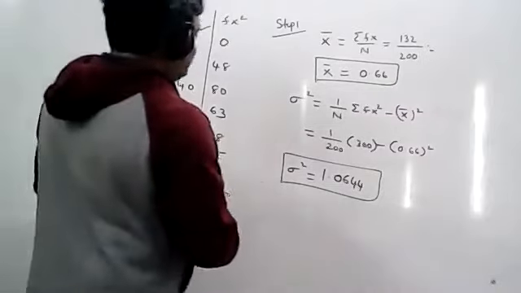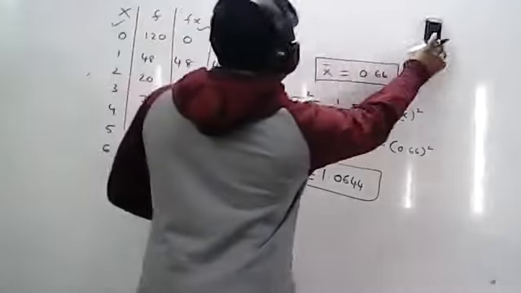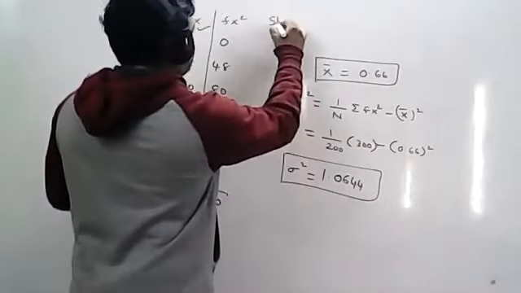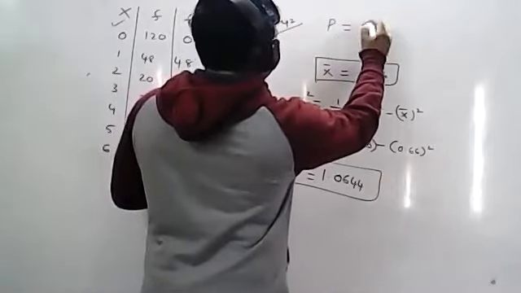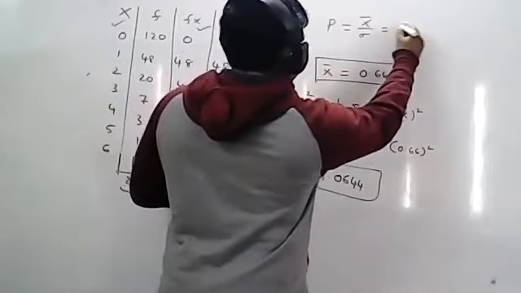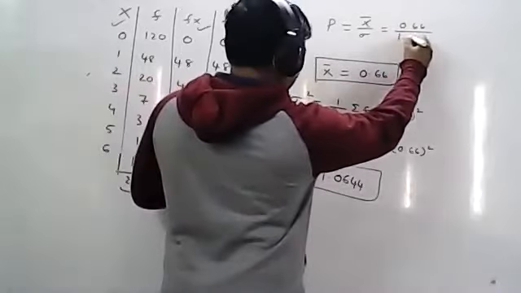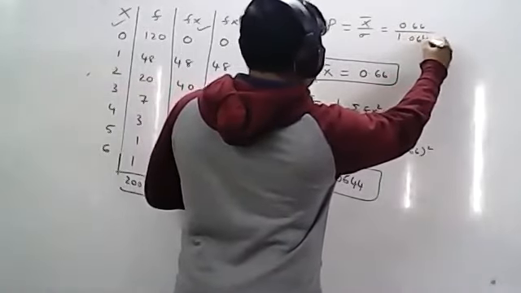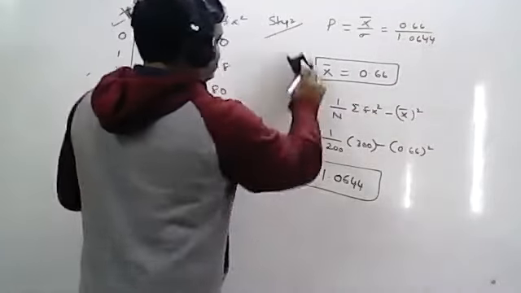Step number 2. You can calculate P and just I will write here. Step number 2. So we know that P equal to, what is the formula? Mean by variance. So mean is 0.66 I have taken. If you want, you can take in 4 places. 1.0644 is the variance value. Now you can calculate the P value here.